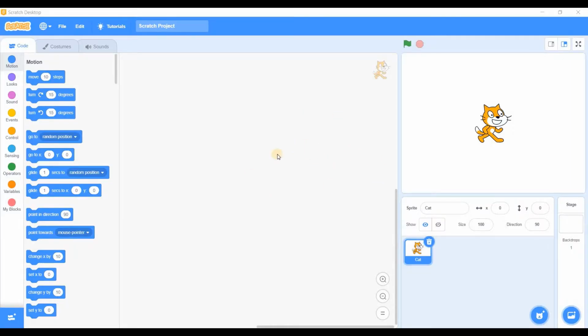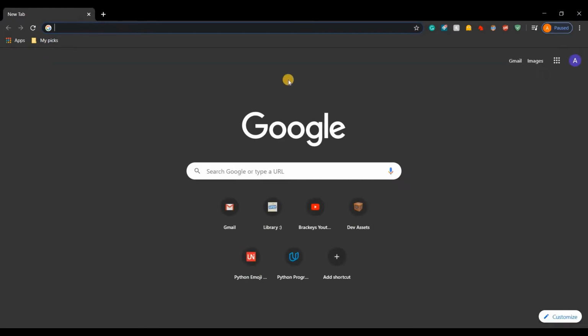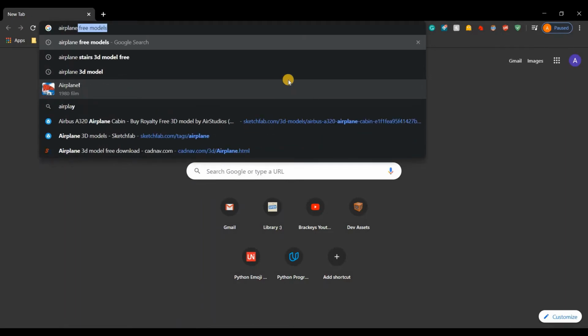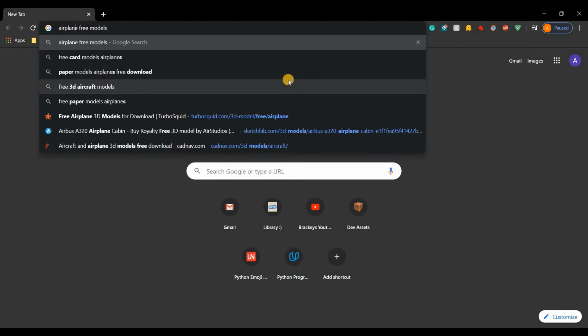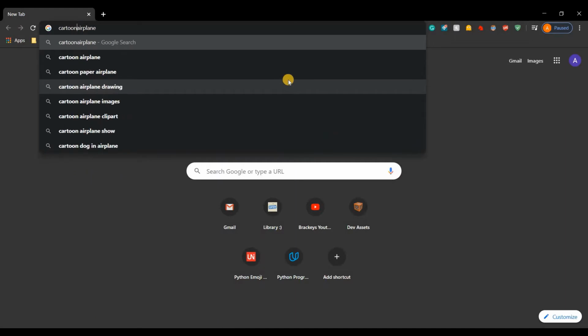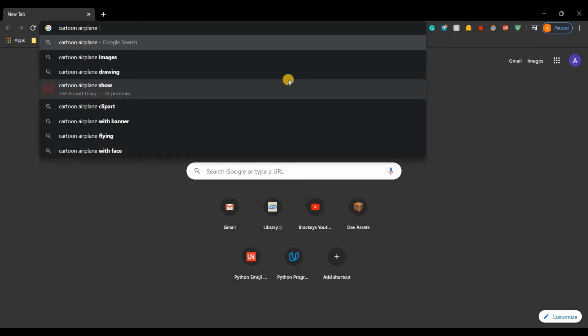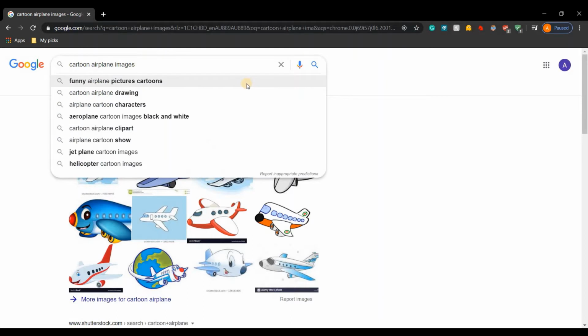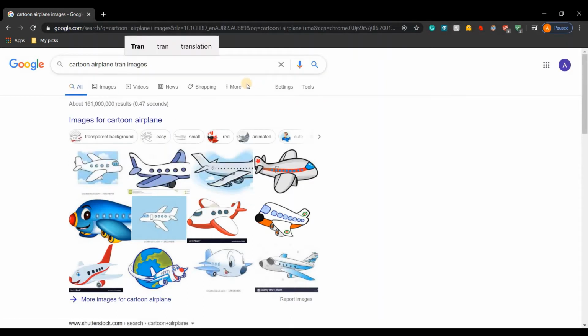So we are making an airplane game this time. To start with, I'll go and open Chrome. In Chrome, I'll search airplane, and here, let me just get rid of that. I will select cartoon because it's supposed to be Scratch images. You should also select transparent.